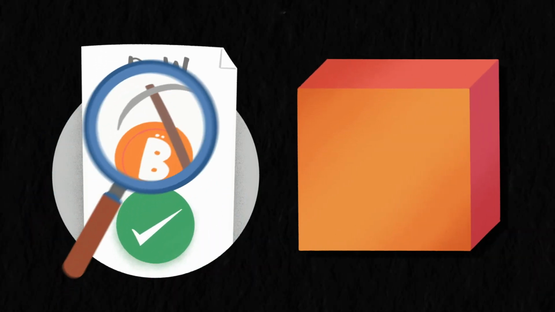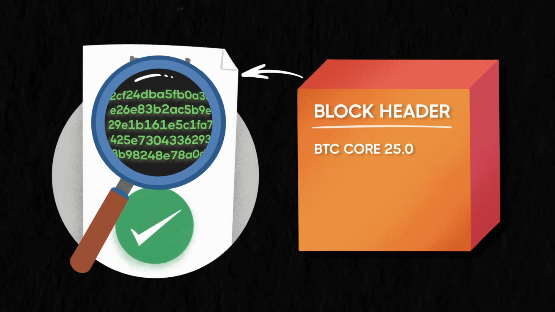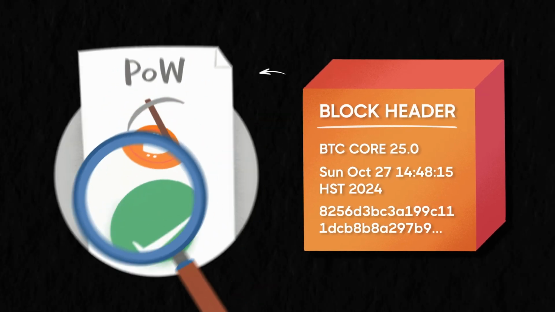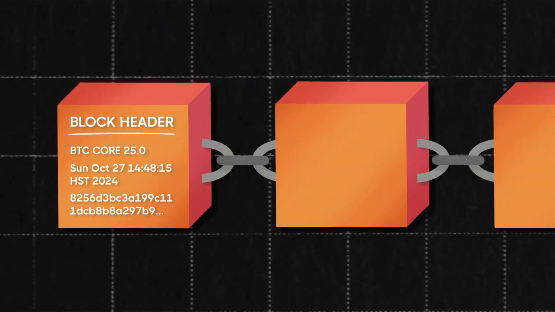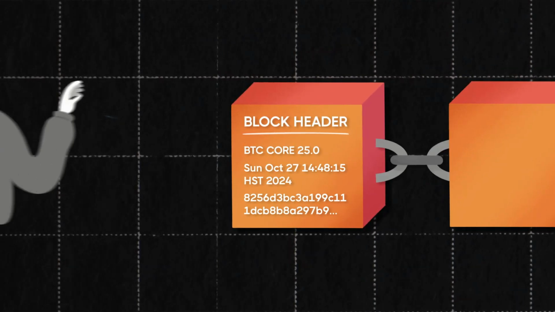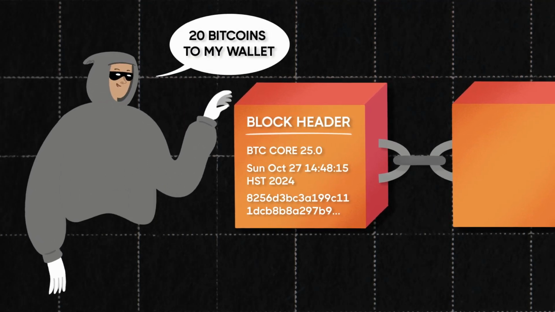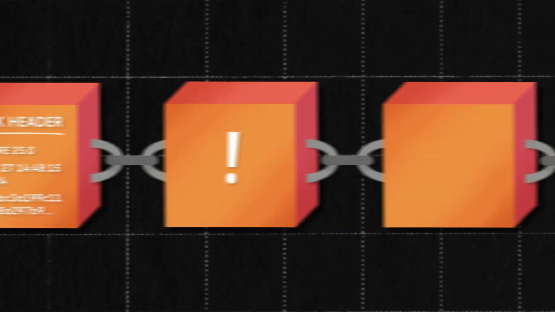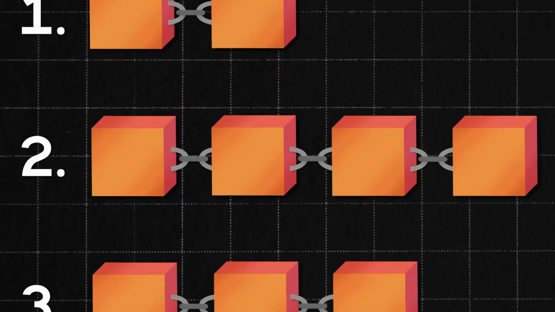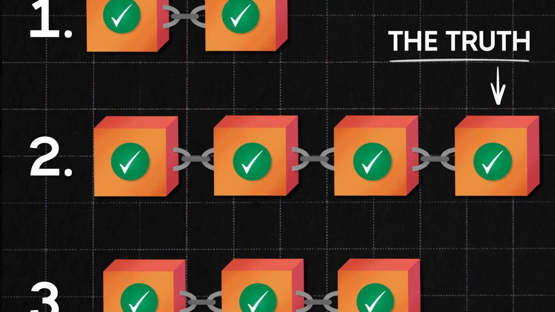This is done by taking a hash of the block header, which contains information about the software version, a timestamp, and the previous block's winning hash. This is also what makes Bitcoin transactions a chain. Each block of transactions is connected to the previous. This prevents the transaction history from changing. If a previous block is altered, so is the hash and the hash of all the blocks coming after. The longest chain is always the truth because it contains the most proof of work.